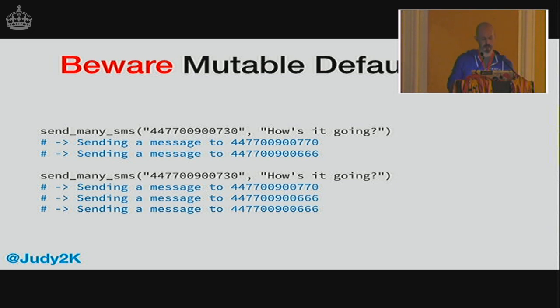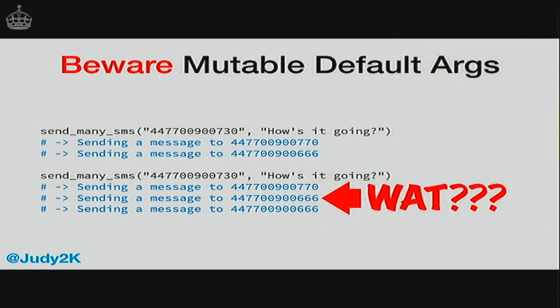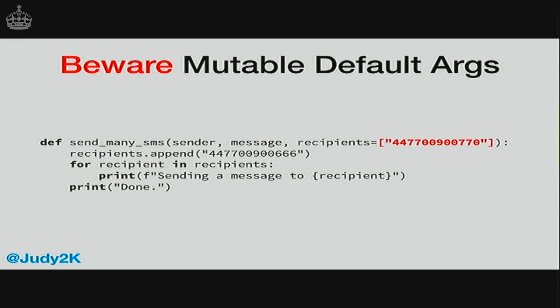You can see the 666 number. It comes up in the print messages twice. Now, why is that? It comes back to the second slide, when I mentioned that this define line is executed once.